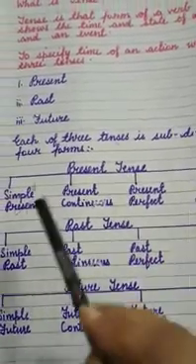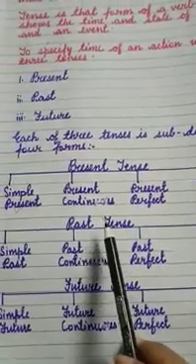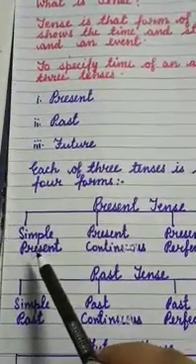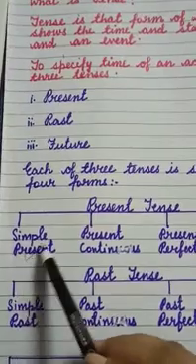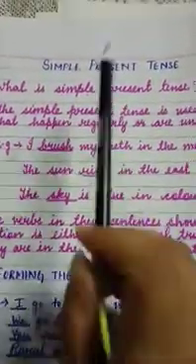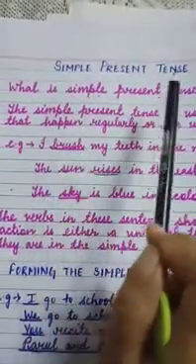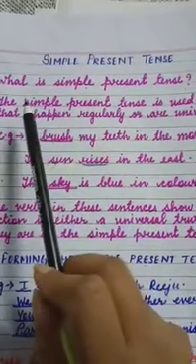We will understand them one by one. So we will start with the very first, simple present tense. What is simple present tense?